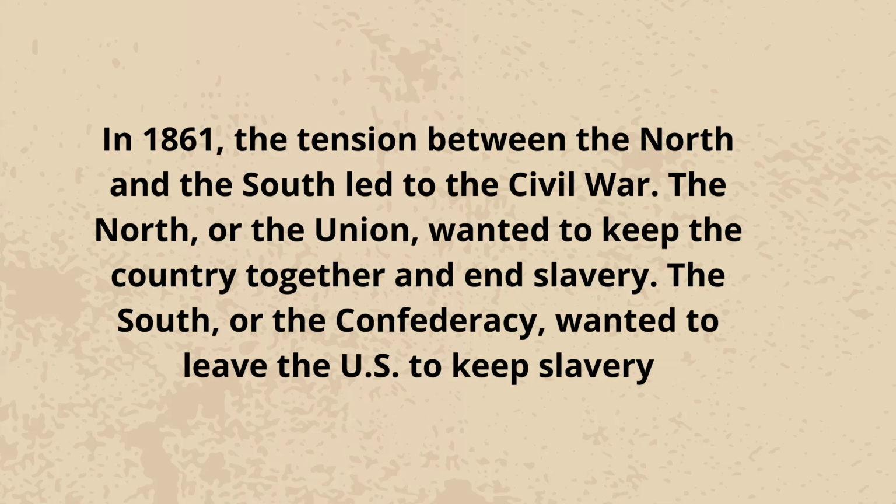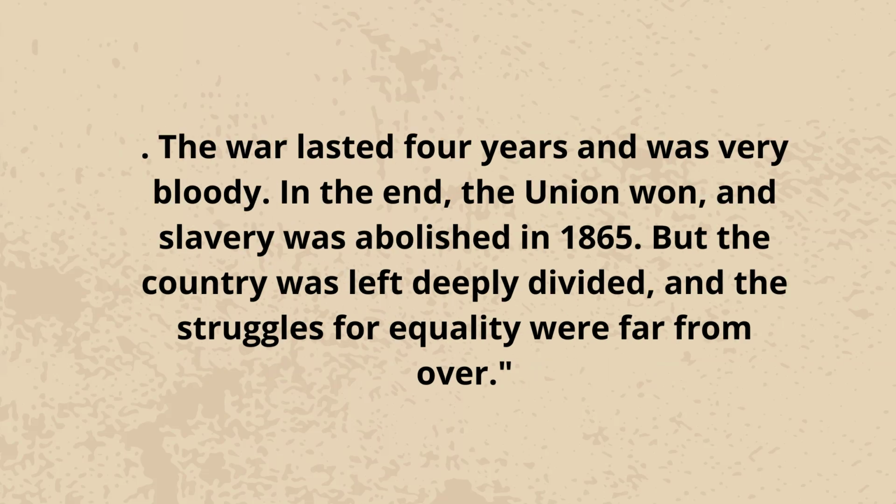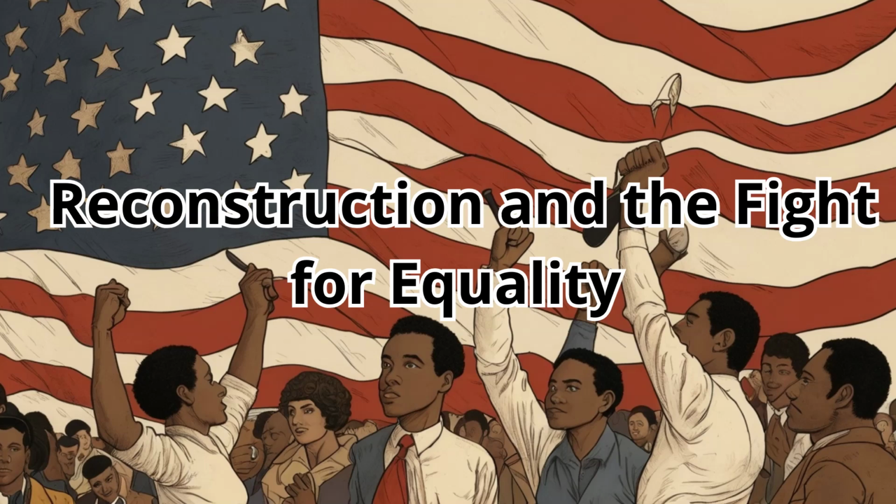The Civil War and abolition of slavery. In 1861, the tension between the North and the South led to the Civil War. The North, or the Union, wanted to keep the country together and end slavery. The South, or the Confederacy, wanted to leave the U.S. to keep slavery. The war lasted for years and was very bloody. In the end, the Union won, and slavery was abolished in 1865. But the country was left deeply divided, and the struggles for equality were far from over.